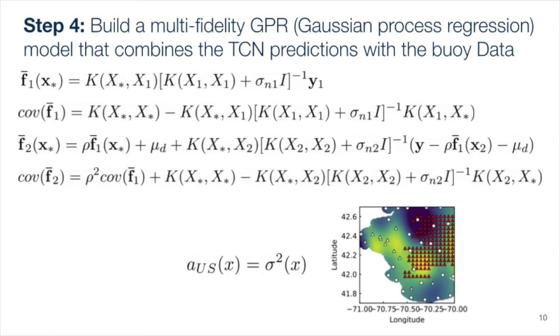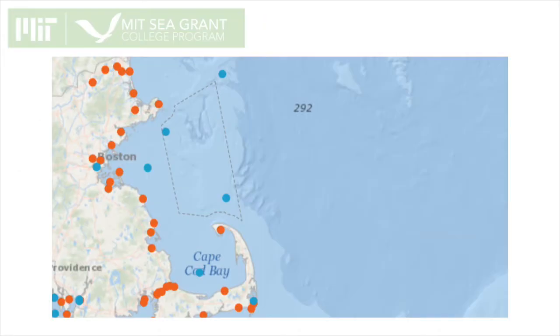The final model predicts both the mean and the variance. The variance can be used for optimal sampling, path planning, and extreme event prediction. The model can also be augmented to include new sources of data that may become available. I hope to implement this framework into the CGLASS online tool for other people to use and access the model.